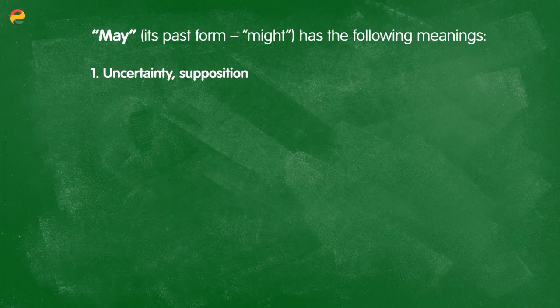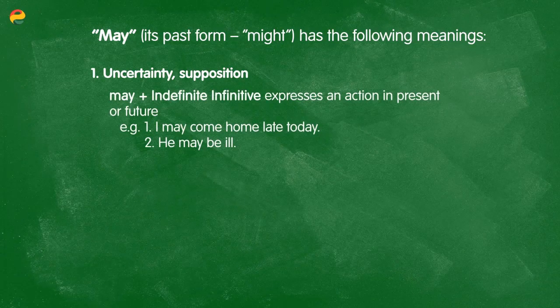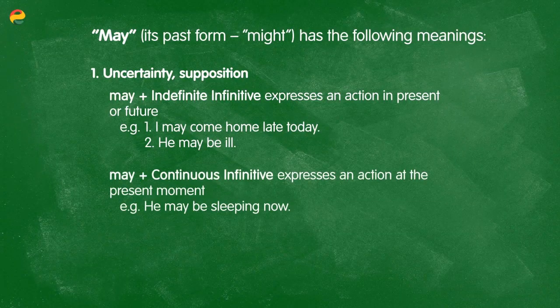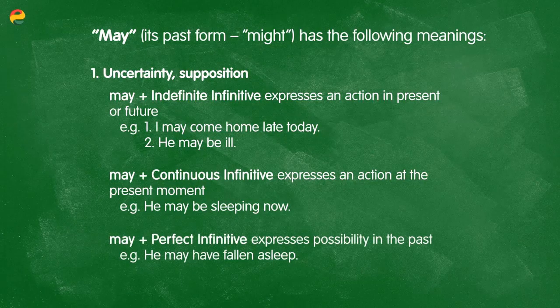Like in the example, I may come home late today, and he may be ill. Here, I've used may with the indefinite infinitive to express an action which may be possible in the present or future. May with the continuous infinitive expresses an action at the present moment. Like in the example, he may be sleeping now. And may with the perfect infinitive expresses an action which happened in the past but still has an effect now. Like in the example, he may have fallen asleep.